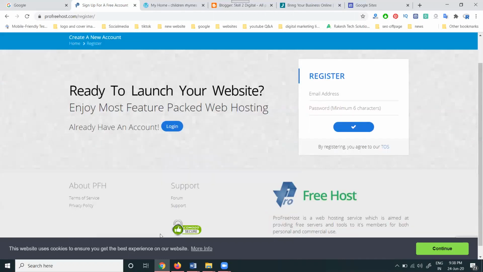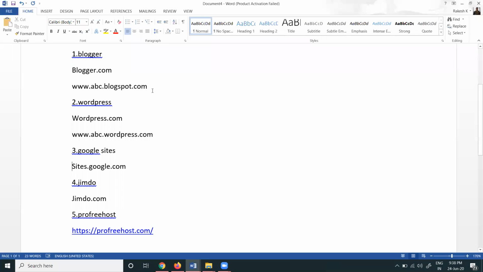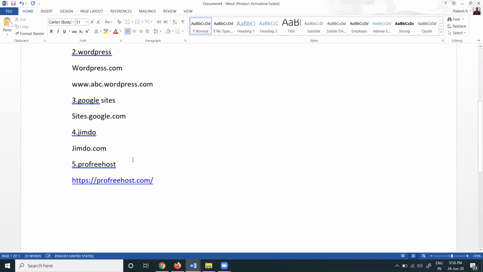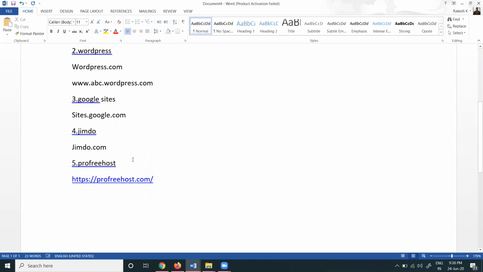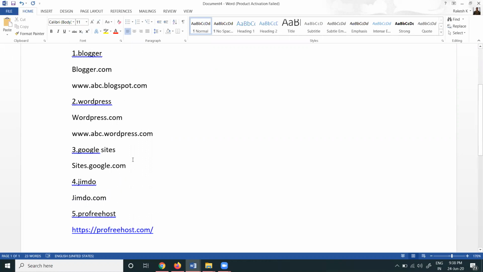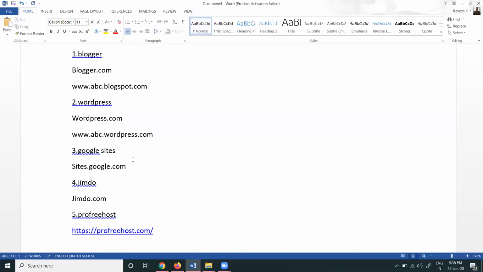Regarding these websites, Blogger requires a Google login. WordPress accepts any login. Google Sites requires a Google login. Jimdo accepts any login. Profreehost also accepts any email. Except Blogger and Google Sites, which accept only Gmail login, a Google account is required for both Blogger and Google Sites.